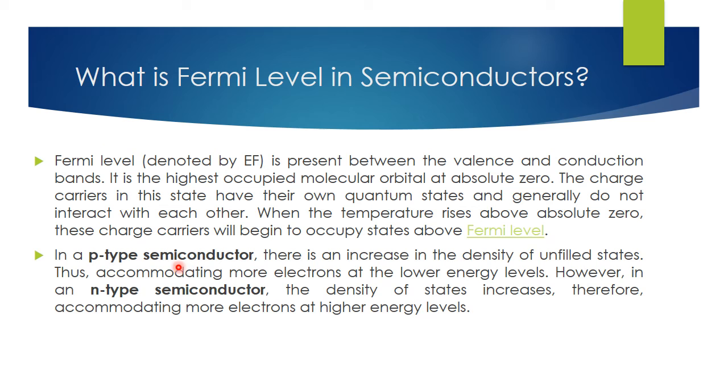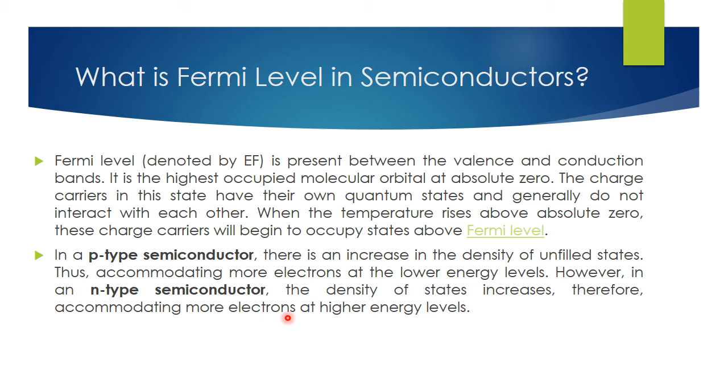There are two types of semiconductor material, that is, p-type semiconductors and n-type semiconductors. In the p-type semiconductor, the density of unfilled states increases, therefore accommodating more electrons at lower energy level. In the n-type semiconductor, the density of states increases, therefore accommodating more electrons at higher energy level.